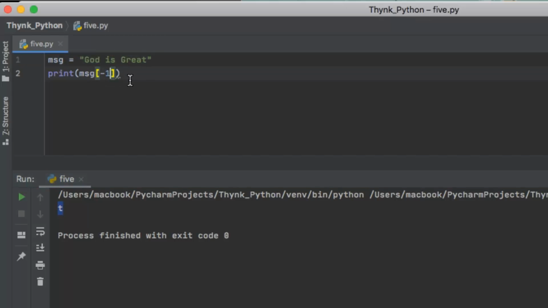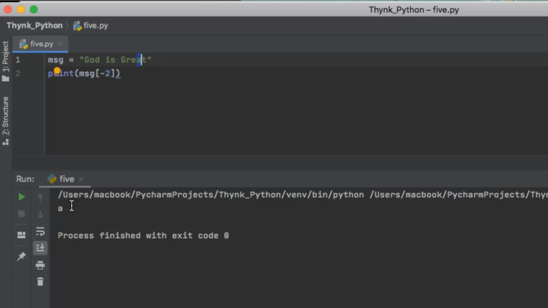You can also print -2. If you print -2, it should return an A here. This is the second last character, starting from the reverse direction. So run the program. There's an A here, right? This is how indexing is done by Python.